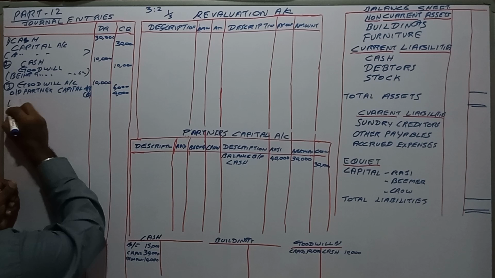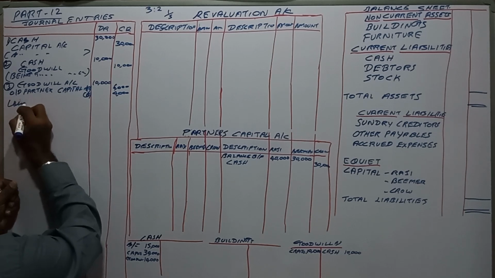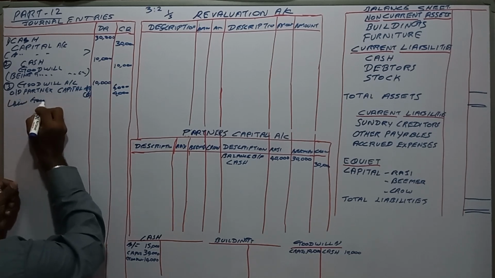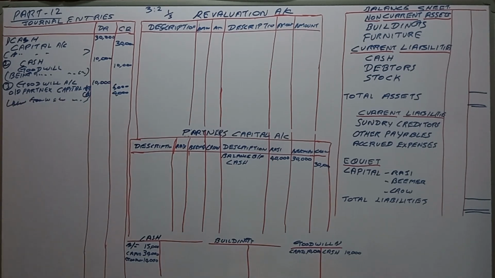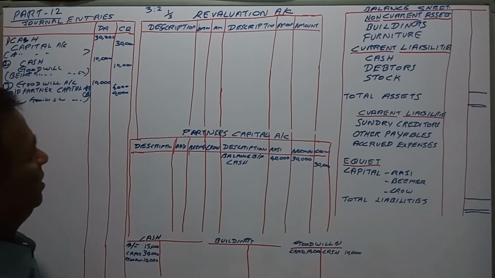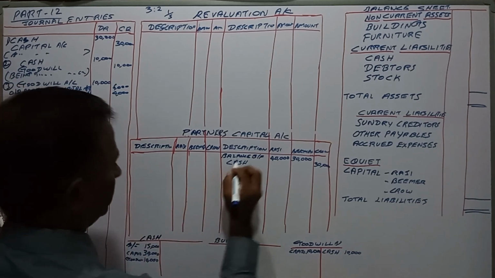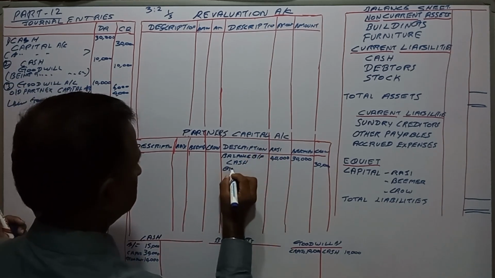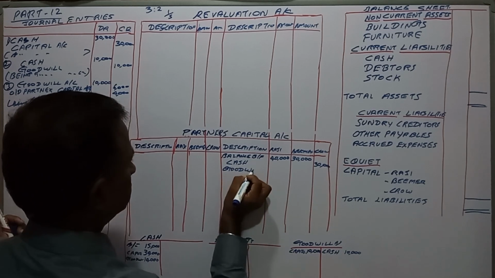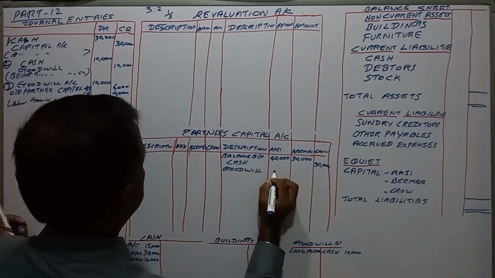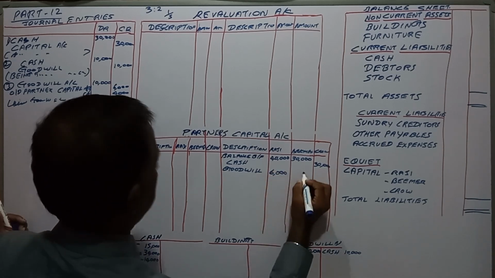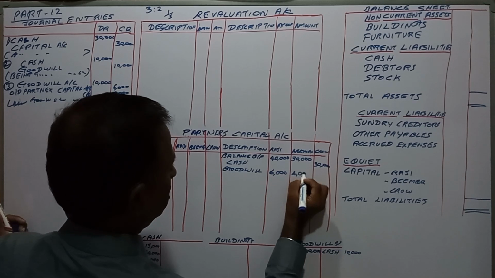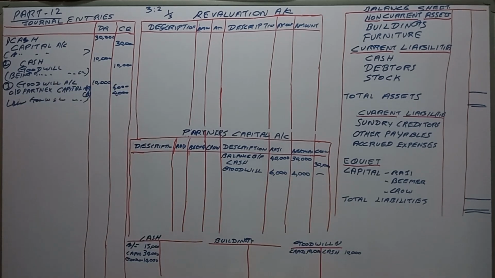Being goodwill shared between the existing old partners, 6,000 and 4,000.